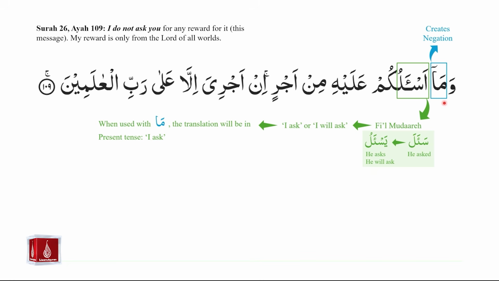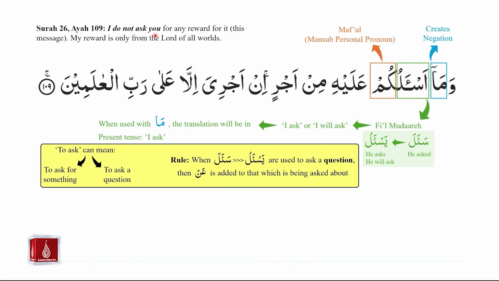Please note that because ma is being used before the fi'il mudare, then the translation will be in the present tense. So for ma as'alukum, the part which we have as as'alu will be translated as I ask. And that is how we see it used in the ayah as well. I do not ask. The negation is created by ma, and the translation of ma as'alu is in the present tense because of the effect of ma. Next we have kum. Kum is the maf'ul. It is a mansub personal pronoun. Ma as'alukum. I do not ask you.